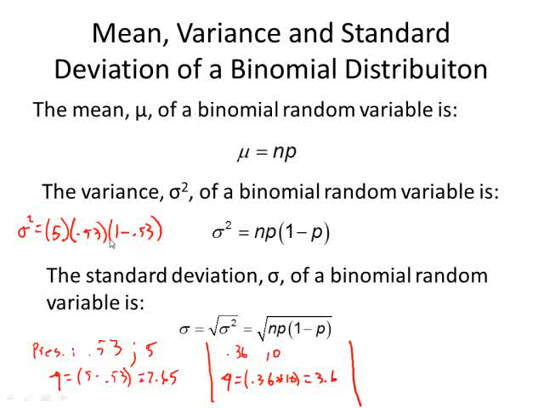When we compute that, we get 1.2455. And over here for the fears, sigma squared, again n is 10, p was 0.36, and then 1 minus 0.36. If you compute that, you should come up with 2.304.